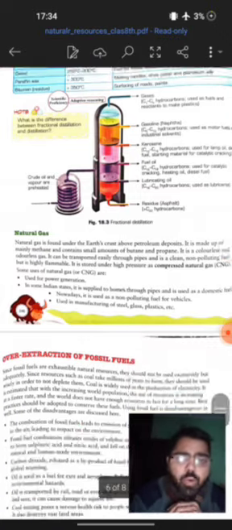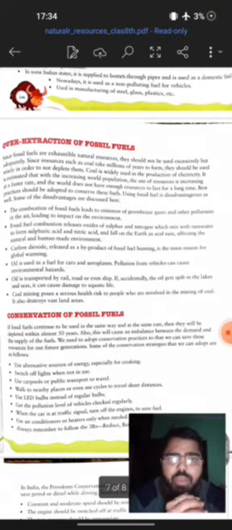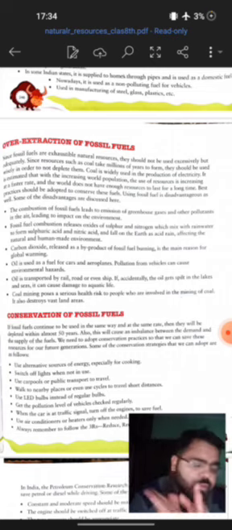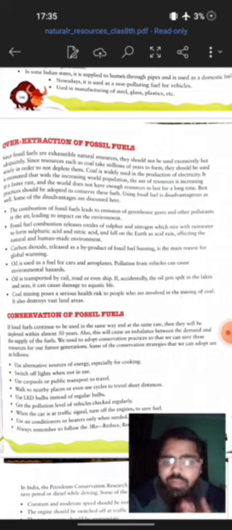Now, over-extraction of fossil fuels is a concern. We have to understand that fossil fuels are exhaustible, that is, they are present in limited quantity. If we go on using them at a very high rate, it will ultimately lead to the depletion of these resources. Coal is basically the main source for production of electricity, and the demand for it is continuously increasing.